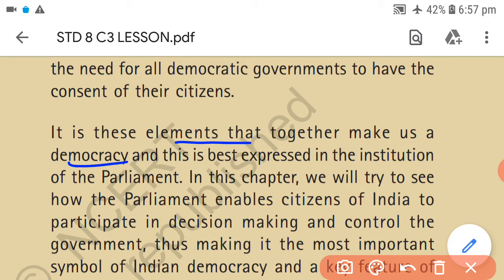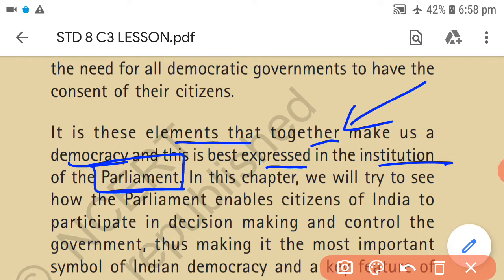All these elements together make us a democratic nation, and this is best expressed in the institution of parliament. All of us together make democracy, and we have the best example, the parliament.